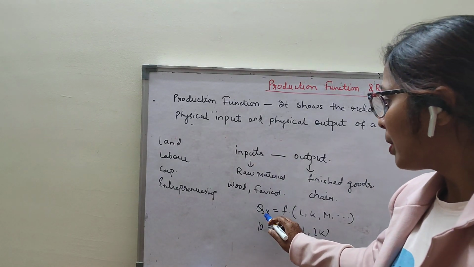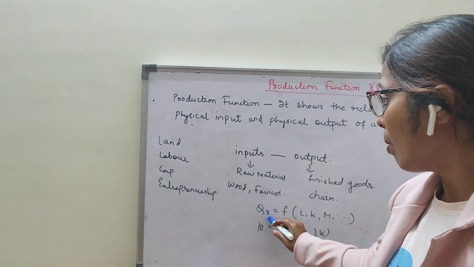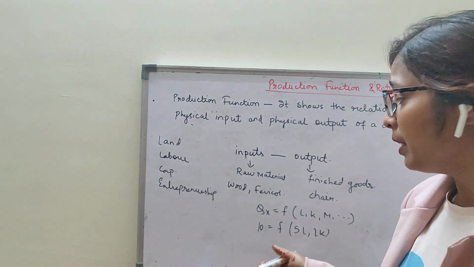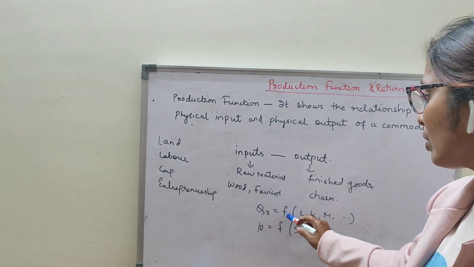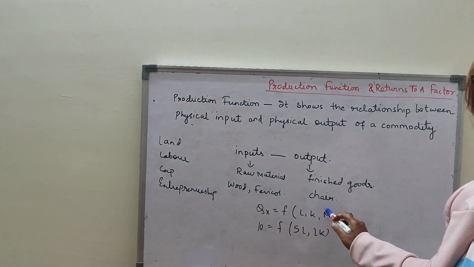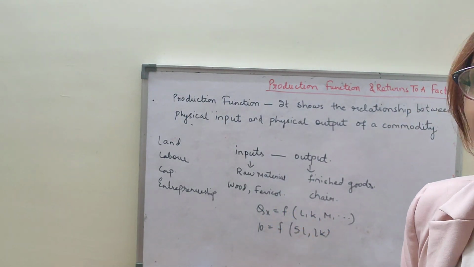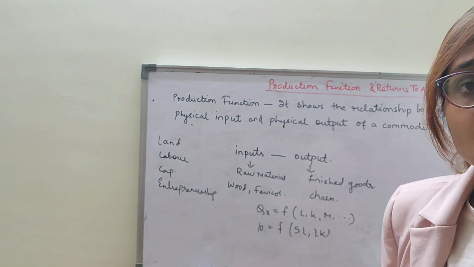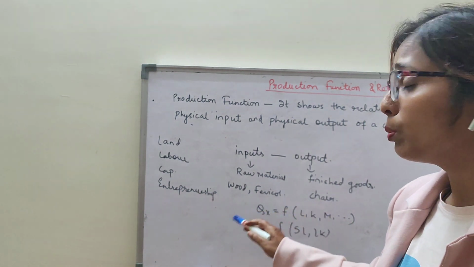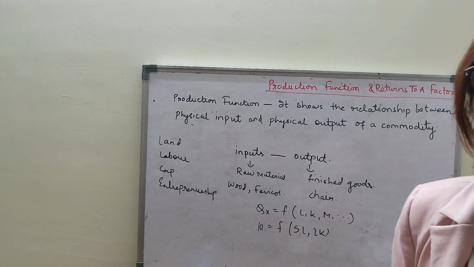Children, always remember this Q is the quantity of good X. Anything you can take, any commodity, shirts, shoes, anything. Q is the quantity of good X, this is the function, and these are the inputs. So always remember that output is dependent on the input. If inputs are of good quality, output will also be good. If input is more, output will be more. Clear, children? This is the production function.